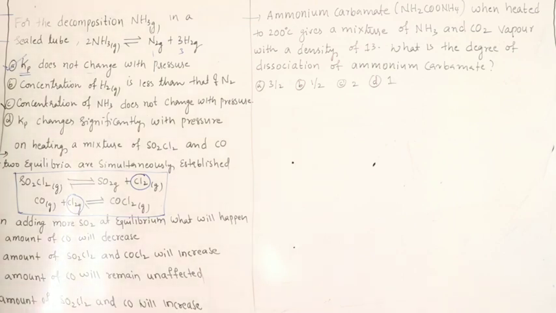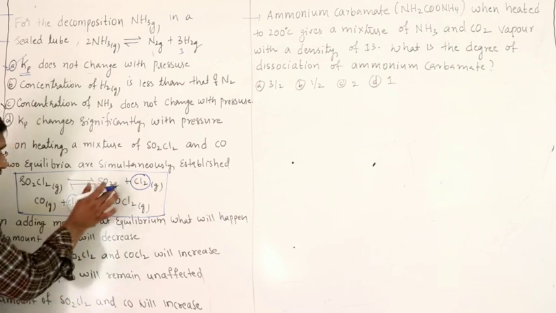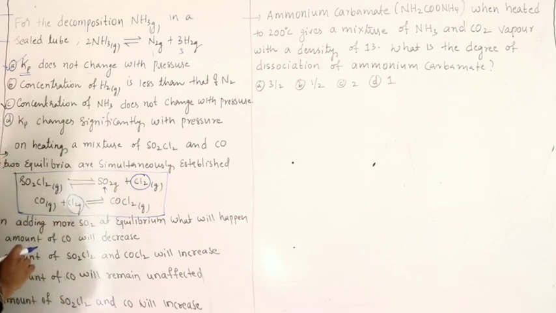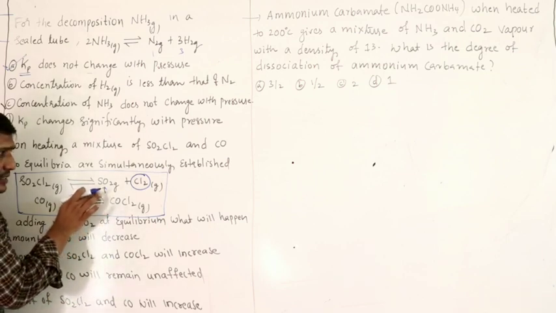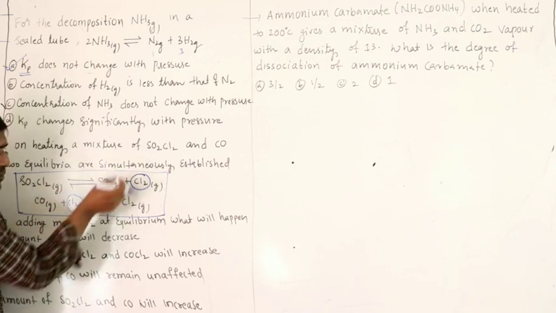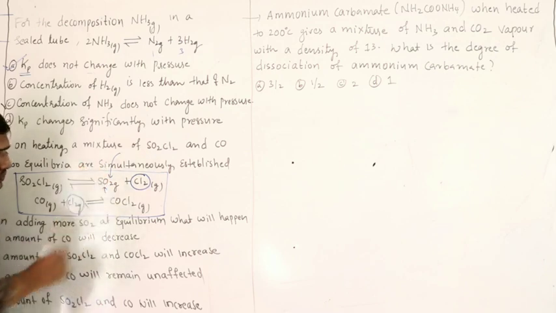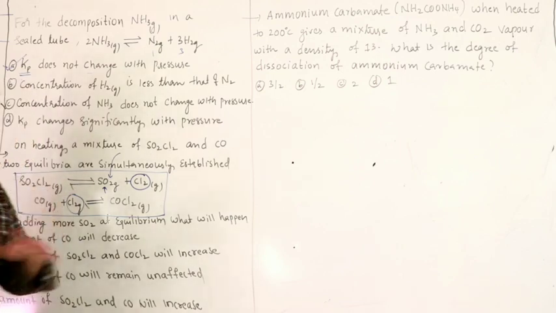That is the meaning of simultaneous equilibrium in the same system. Right, let us see the effect on adding more SO2. You are increasing SO2 concentration. What happens? If you are increasing the concentration of a product at equilibrium, the system will not remain at equilibrium, but it will try to come back to equilibrium by nullifying the effect.